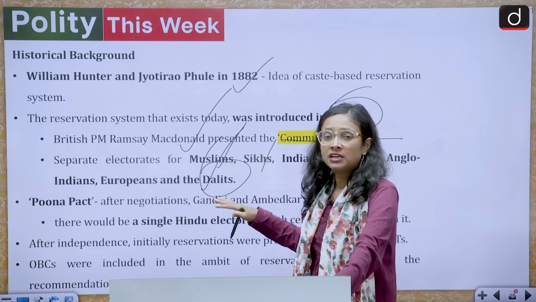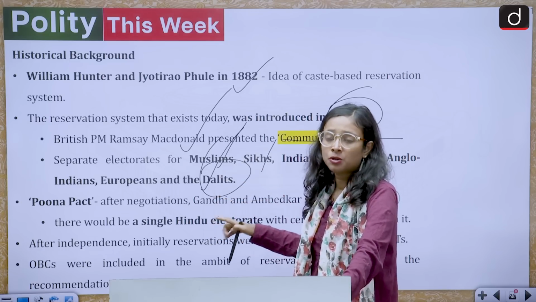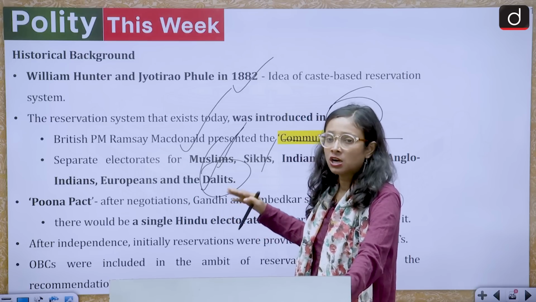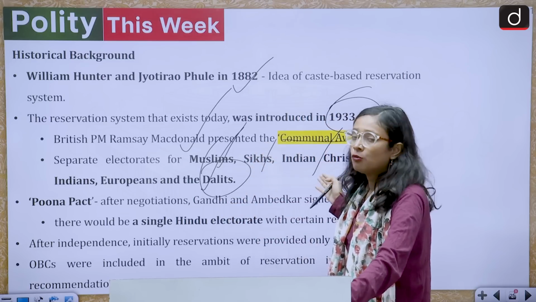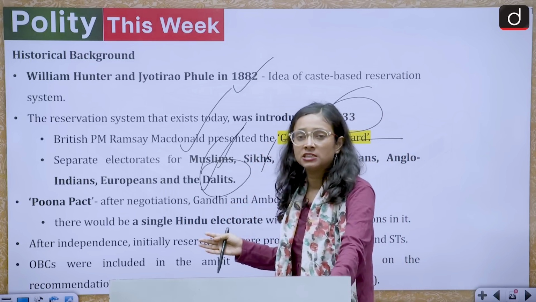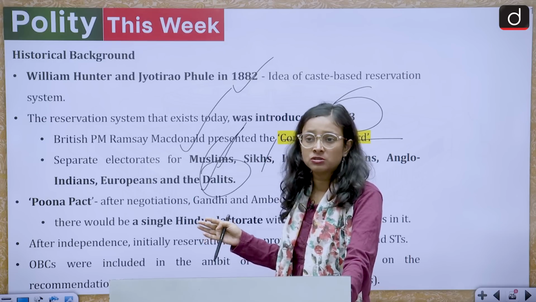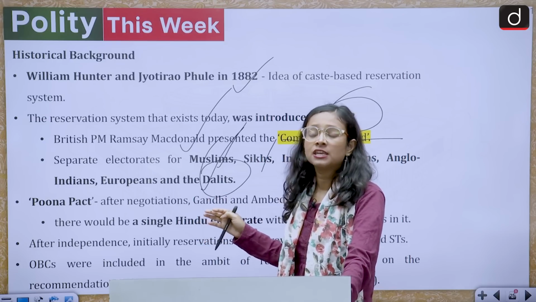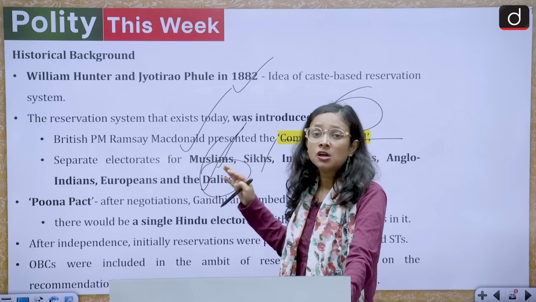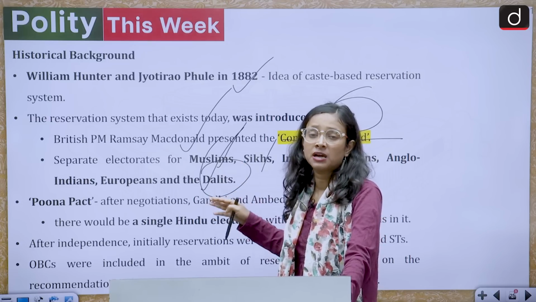After that, the Pune Pact happened because Mahatma Gandhi did not agree with this communal award, and Mahatma Gandhi believed that this would create a divide among the Hindu section of the society. And then there was a negotiation between Dr. B.R. Ambedkar and Mahatma Gandhi.